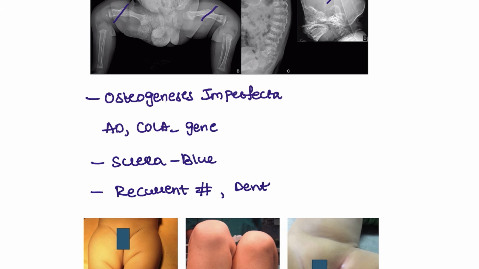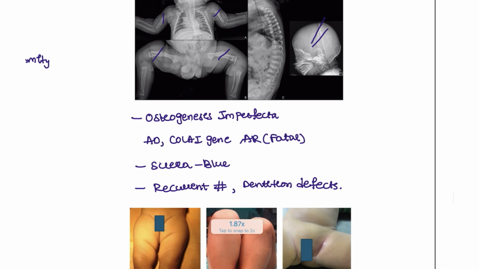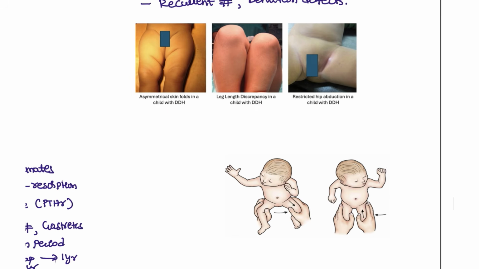and the patient will also be suffering from dentition defects. Okay, dentition defects will also be seen in this patient, and it is associated with the autosomal recessive form also. That is osteogenesis type 2, but it is severely fatal. The patient can die also. This is osteogenesis imperfecta, which is also known as brittle bone disease.